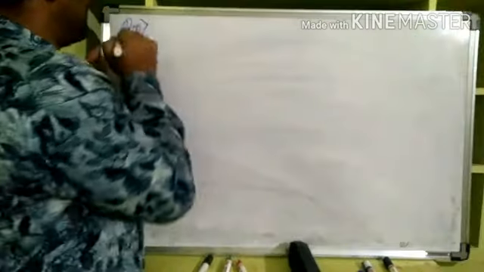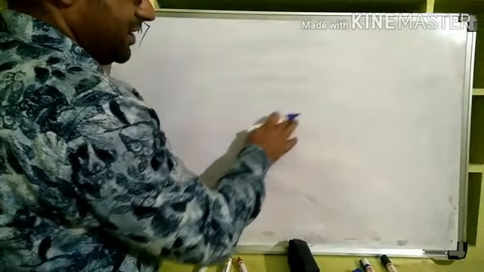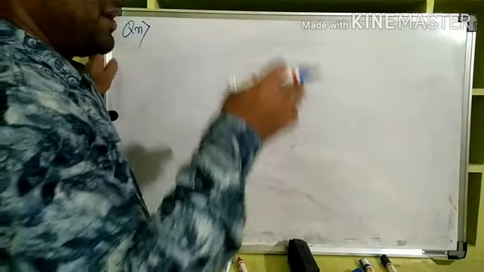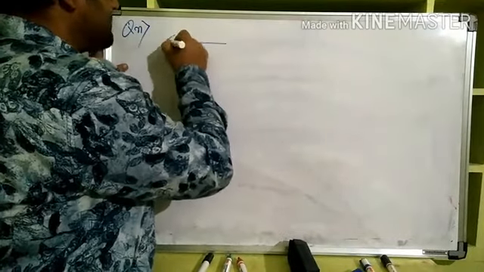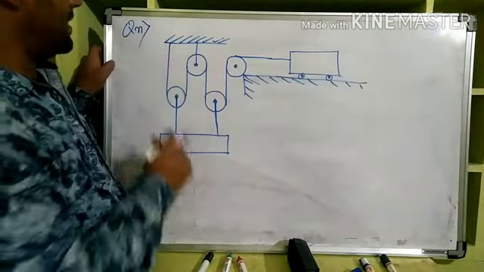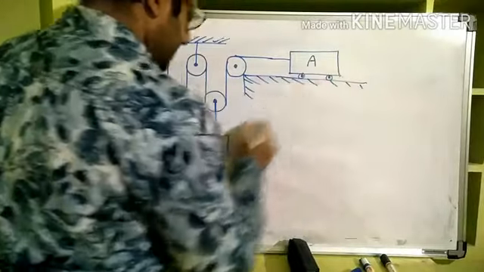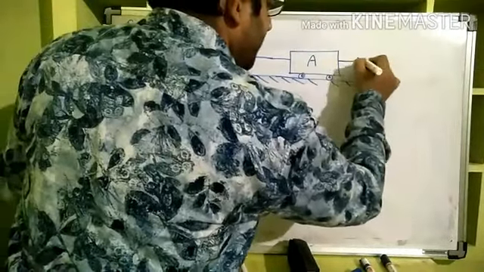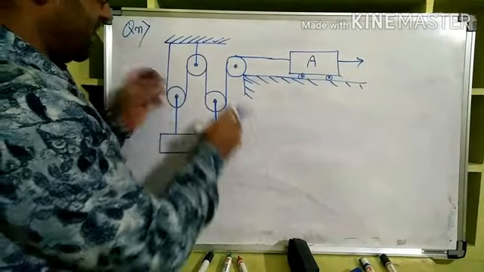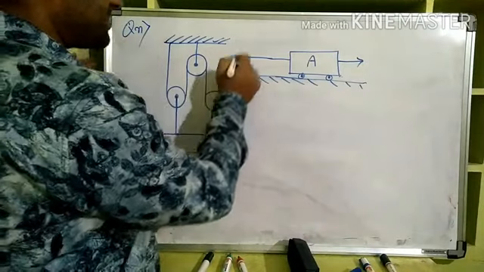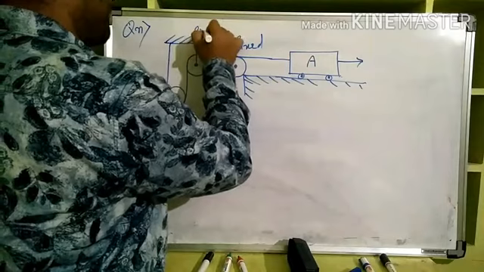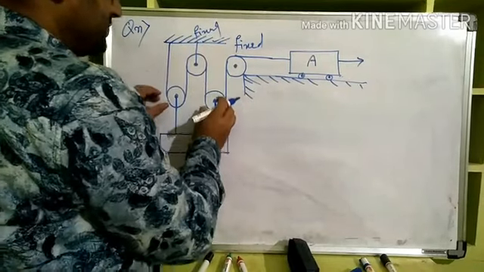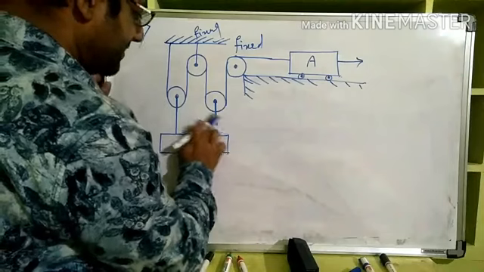So clear till now? Let's take another question, a little more complicated, but conceptually it is as easy as the previous one. It is just practicing the same trick. Now let us take up this question where there is a vehicle A. When the vehicle is moving this side, these pulleys are movable pulleys. This is a fixed pulley, this also is a fixed pulley, but these two are movable pulleys. These will move up, and along with that this block will rise up, right?